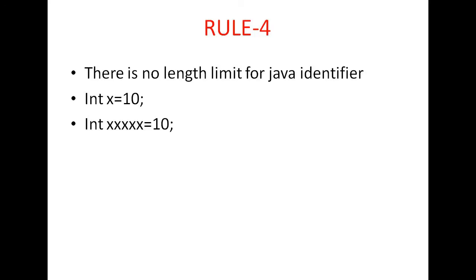Readability in the sense that you cannot remember long names, or while writing long variable names there may be some errors, but if you write short names, errors can be easily found. So this is rule number 4.